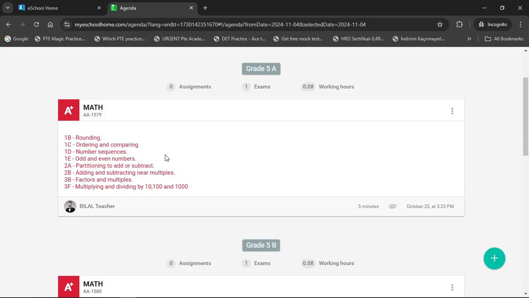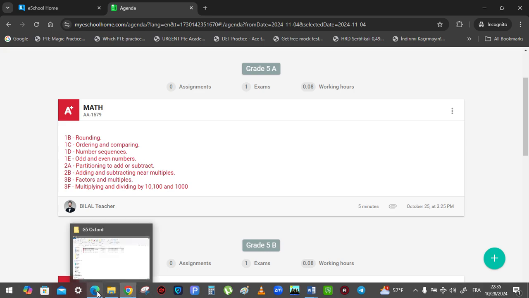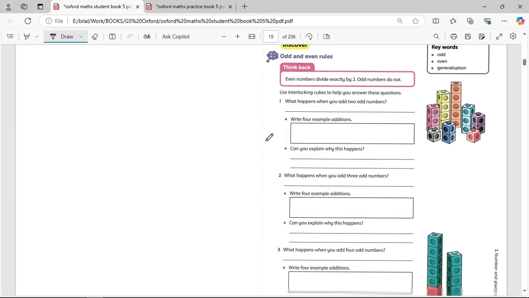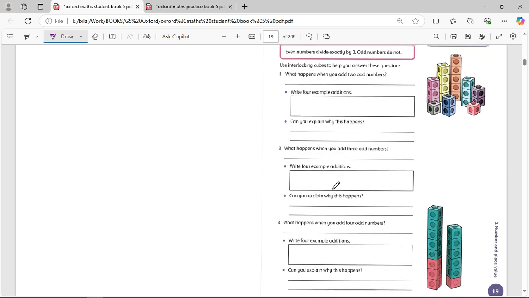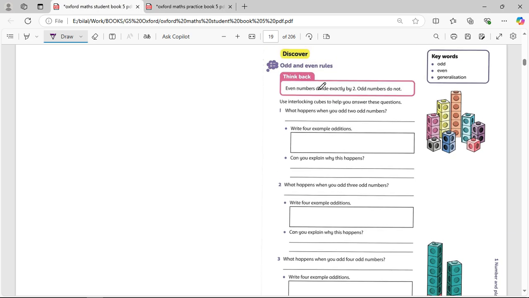We have odd and even numbers. We have talked about what an odd number is and what an even number is. Without too much explaining here, even numbers can be divided exactly by 2. Odd numbers cannot. Any number which can be divided by 2 is an even number. For example, 4 is an even number, 8 is an even number, 6 is an even number, 9 is not. 9 divided by 2 is 4.5, which is not a whole number, it's a decimal. So we need even numbers that can be divided exactly by 2, with no remainders. Remember, decimals mean remainder.